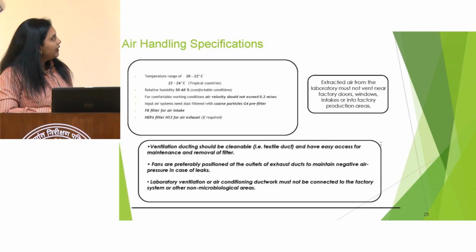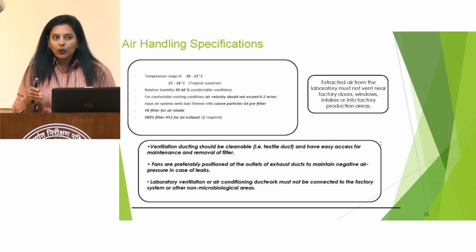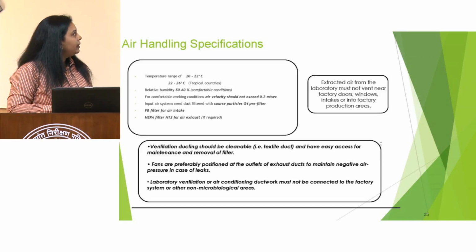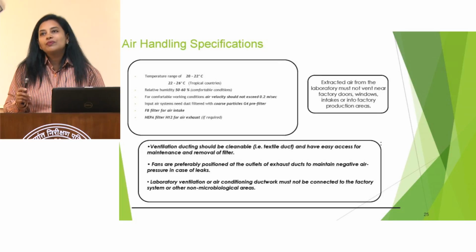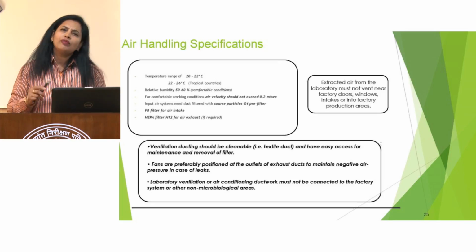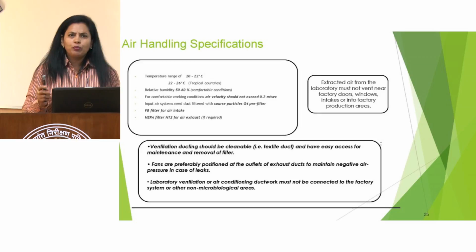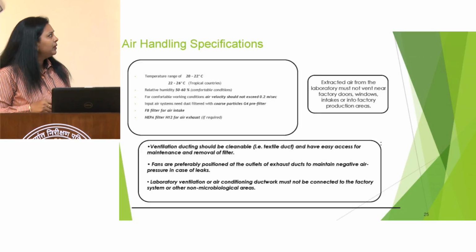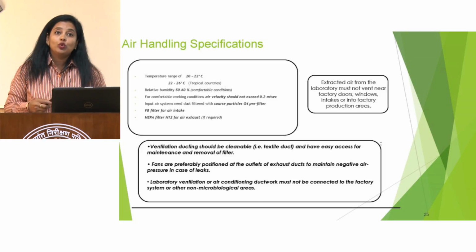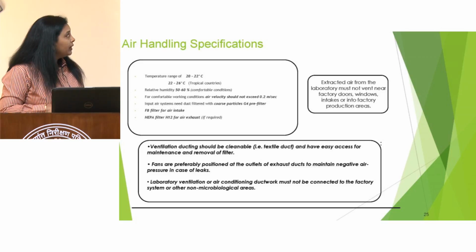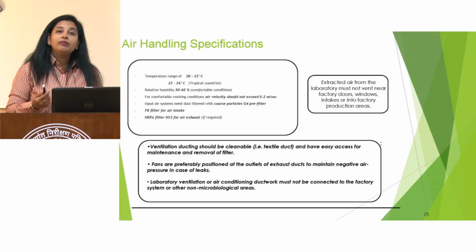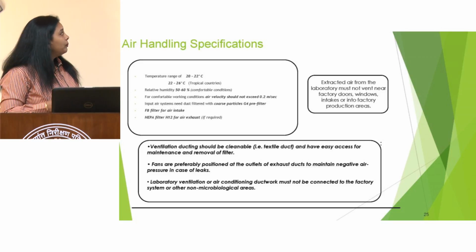The most recommendable temperature in tropical countries is between 22 and 26 degrees. The comfortable condition of relative humidity is 50 to 60%, or 40 to 70, which is also acceptable. The air velocity should not exceed 0.2 meter per second. In the input air system, the dust should be filtered with G4 pre-filters.